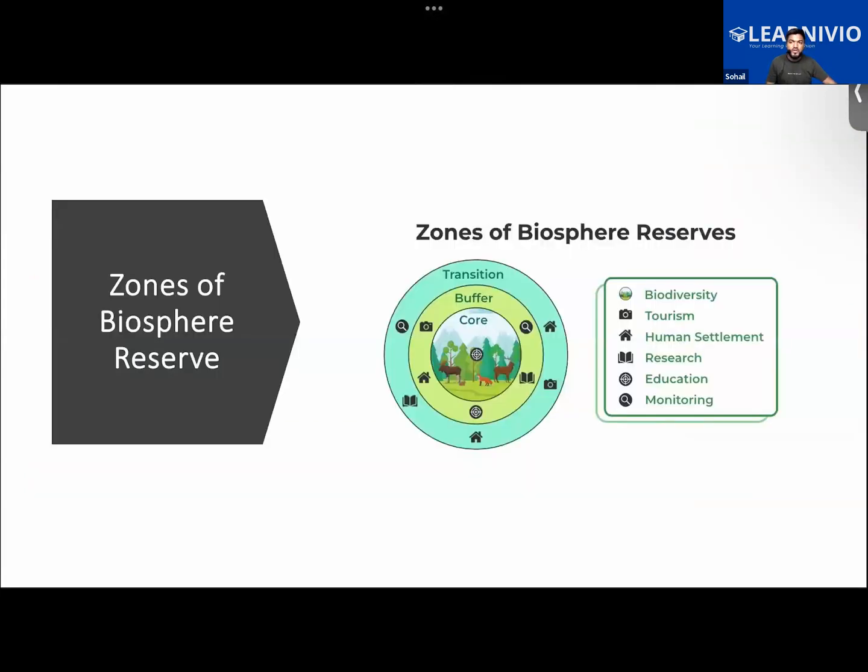In this, no human activities would be allowed. Can you see the symbol for tourism in the core zone?